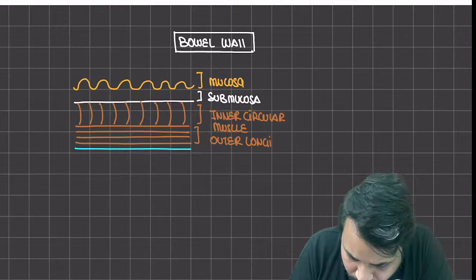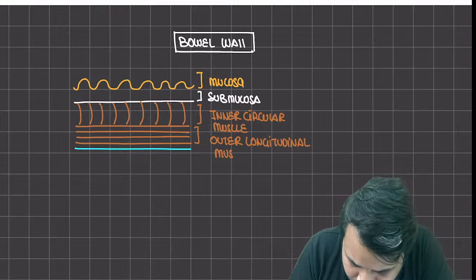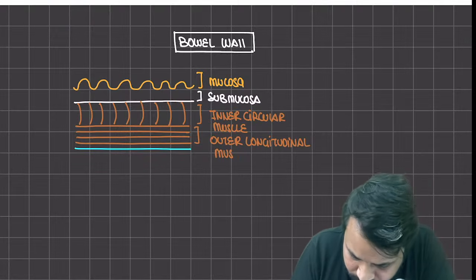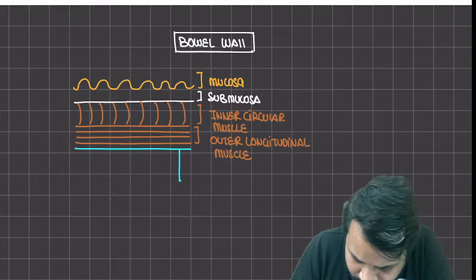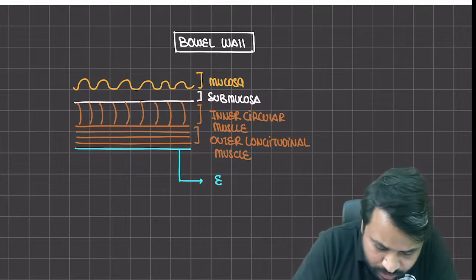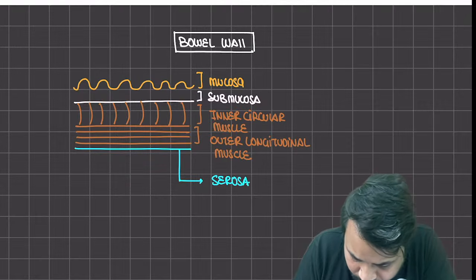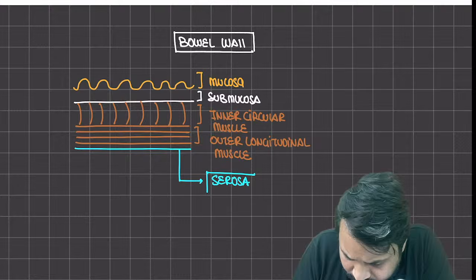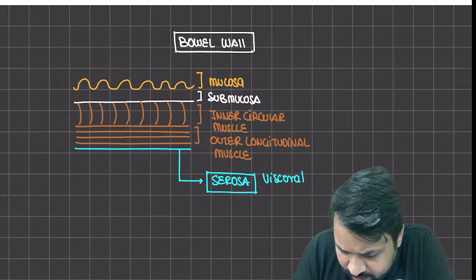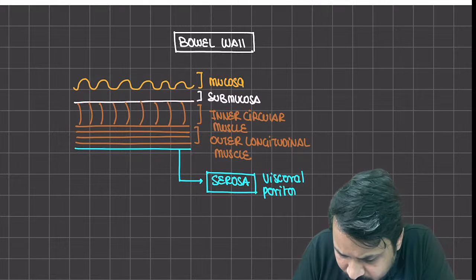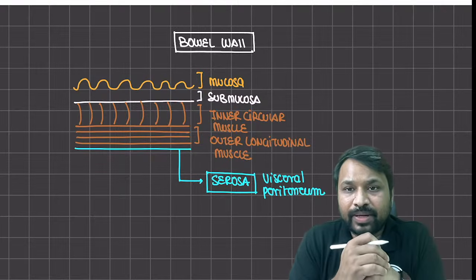And the last one that you have is our serosa. This serosa is also called your visceral peritoneum. It's a fancy word to tell you that there's presence of visceral peritoneum.